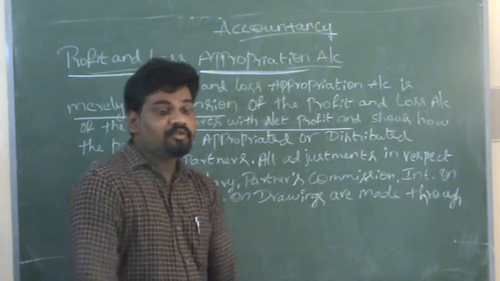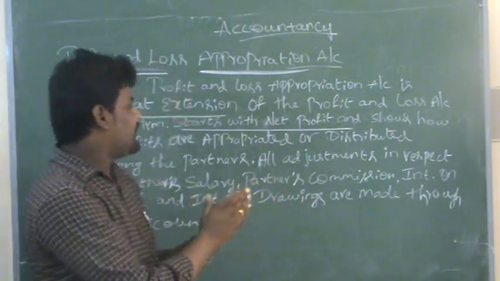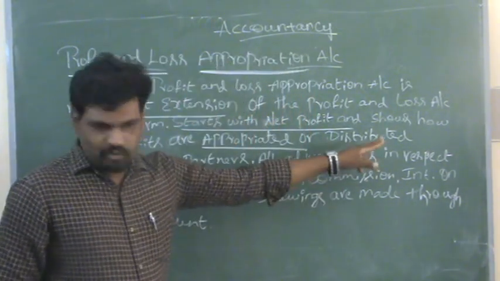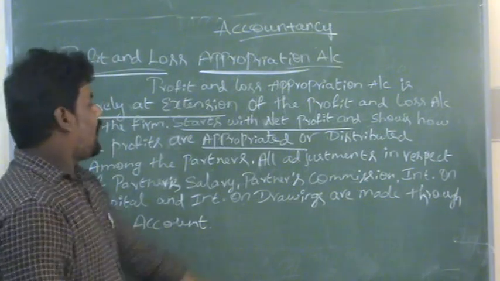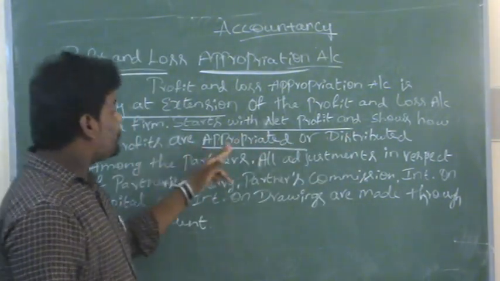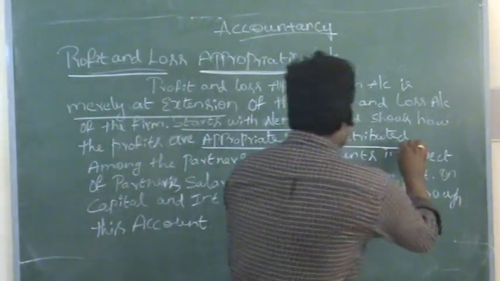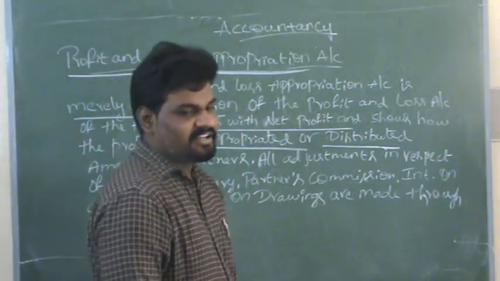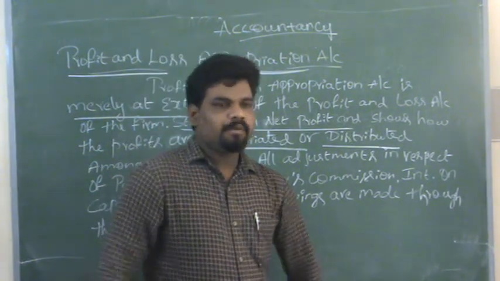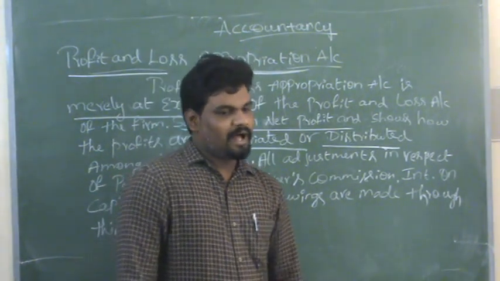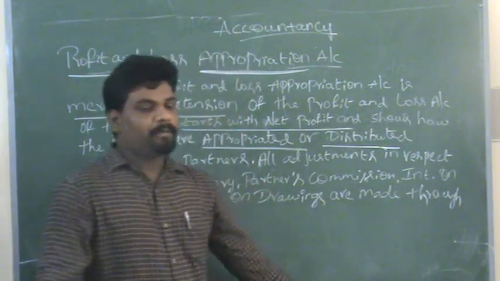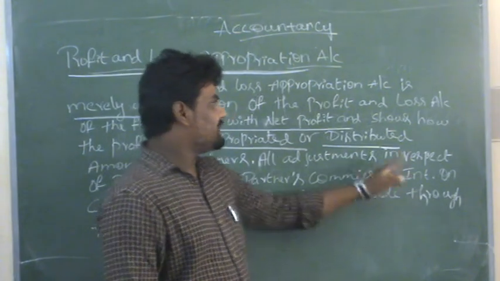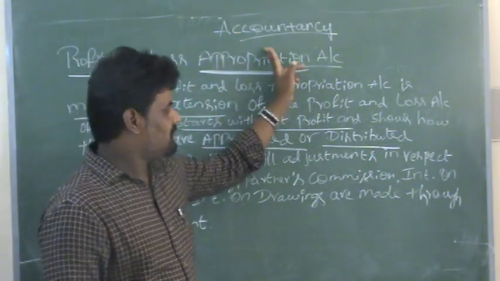Here, appropriated means nothing but distributed, that is, how the profits are distributed among the partners. How we appropriate the business profits among the partners is included in the profit and loss appropriation account.